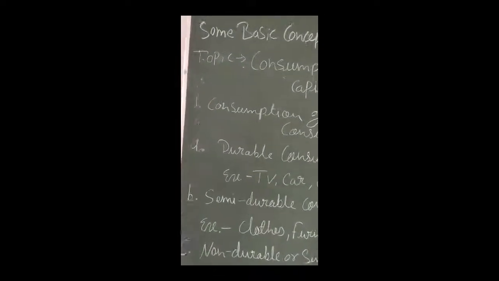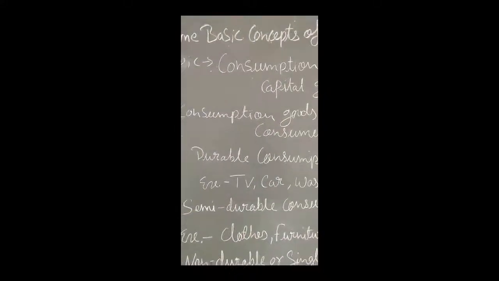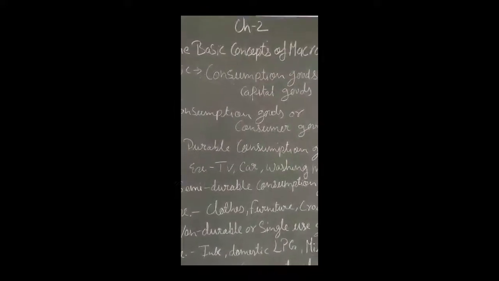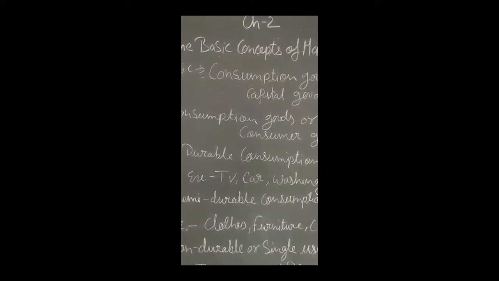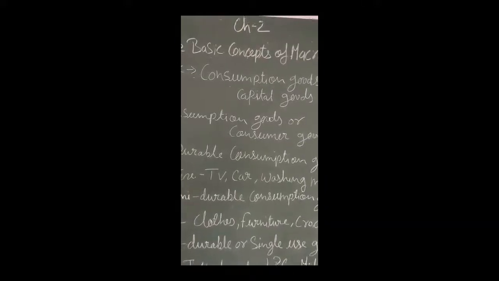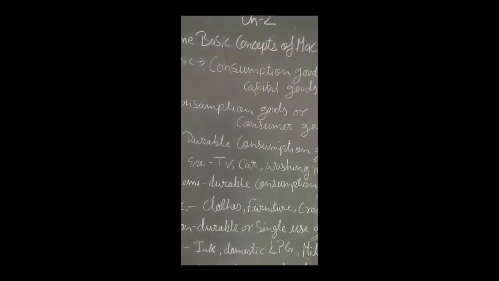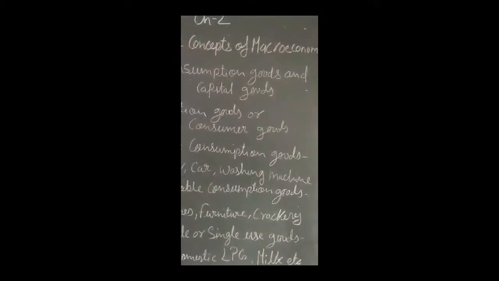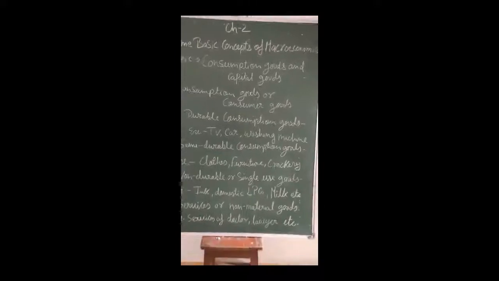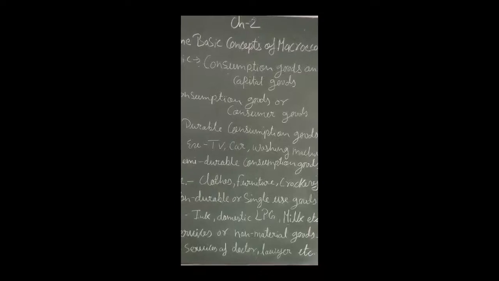I would like to start with the topic durable consumption goods. Durable consumption goods are those goods which are purchased by the consumer and have a lifetime of maybe more than 5 years, or they will be repeatedly used for several years, and their monetary value will also be high. The examples are TV, car, washing machine, refrigerators, scooters. This kind of goods comes under the category of consumer durable goods.